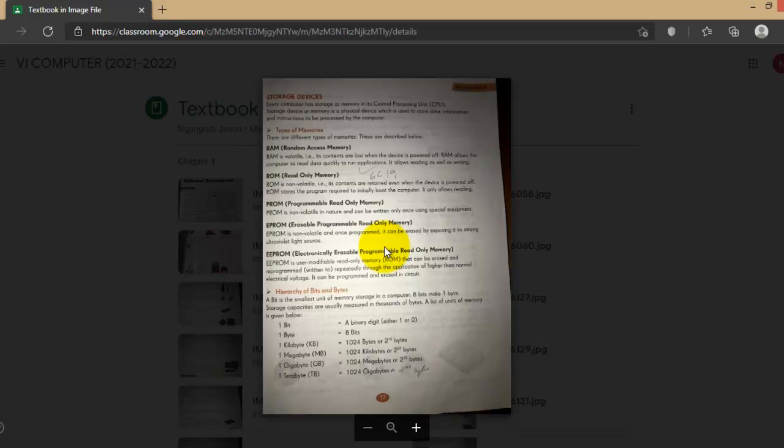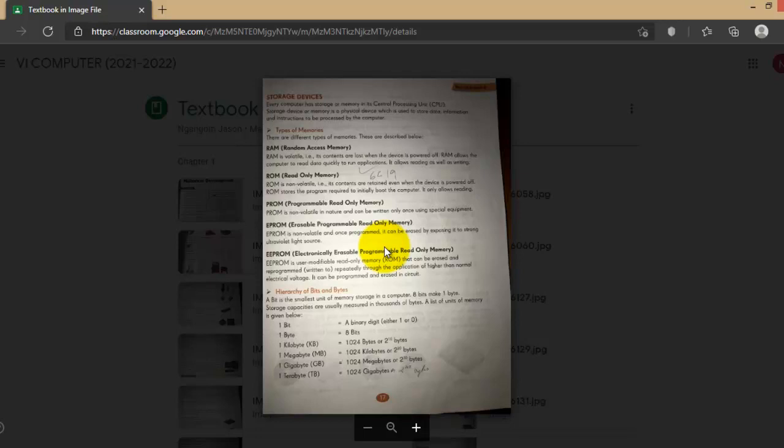The smallest memory unit of a computer is the bit, 1 bit, and the byte is not the smallest one. So when we ask what is the smallest unit of memory storage in a computer, you have to say 1 bit, that is a binary digit. It is either 1 or 0, a single one, not both zero and 1.